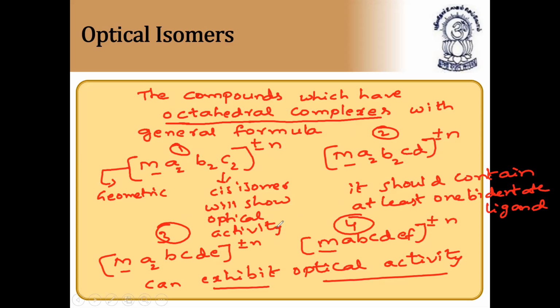In optical isomerism, the molecules are called chiral molecules, and dextroform and laevoform together are called enantiomers. Dextro and laevoform together are called enantiomers. I'll write the spelling properly. Enantiomers. So please note down, children, this is very, very important.